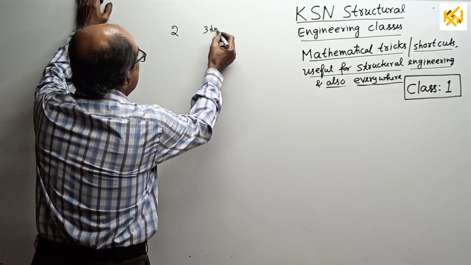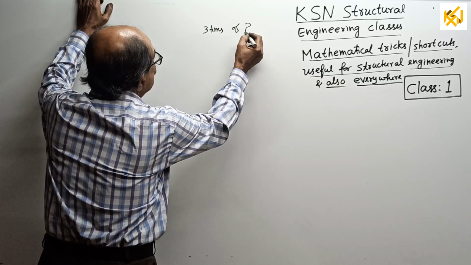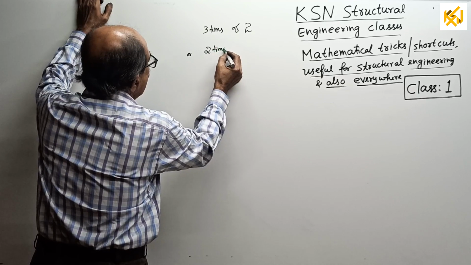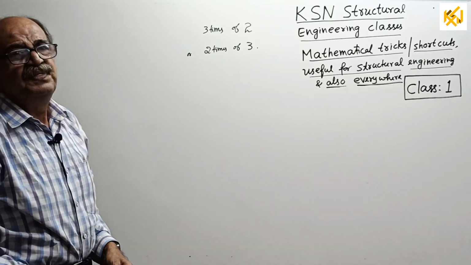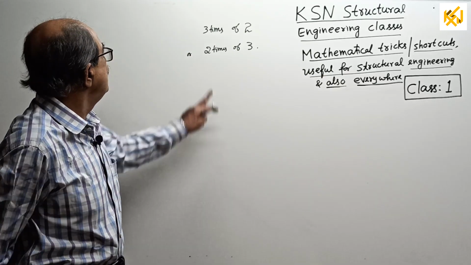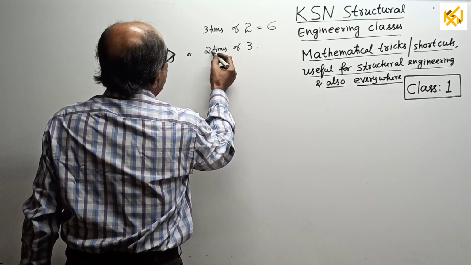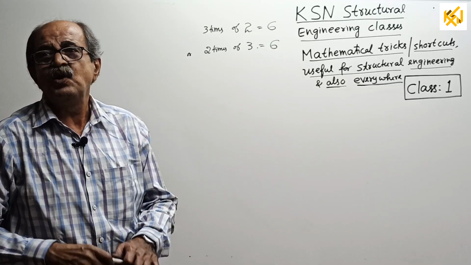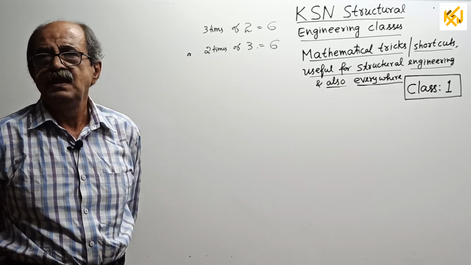We want 3 times of 2, or we want 2 times of 3. 99% of people will tell both are the same. 3 into 2, they will tell 6. 2 into 3, 6. That is for the common man, not for me.